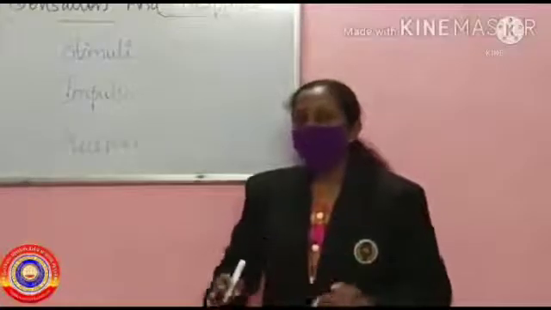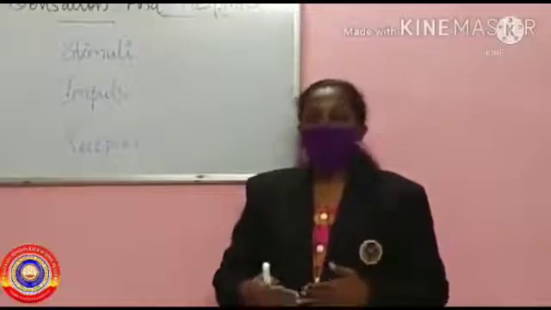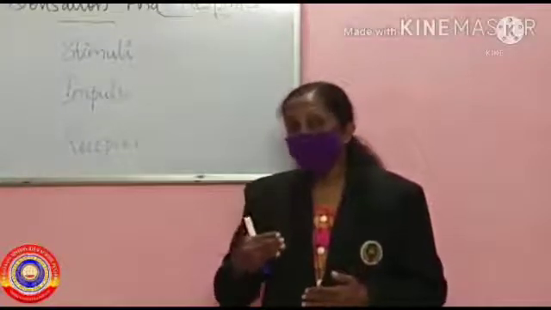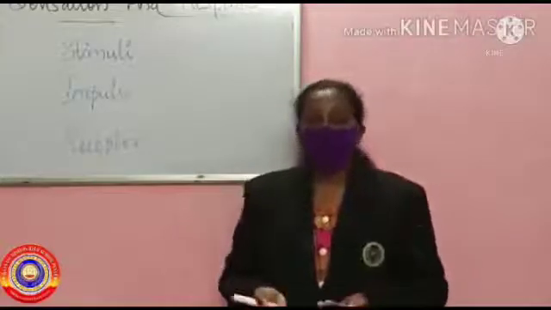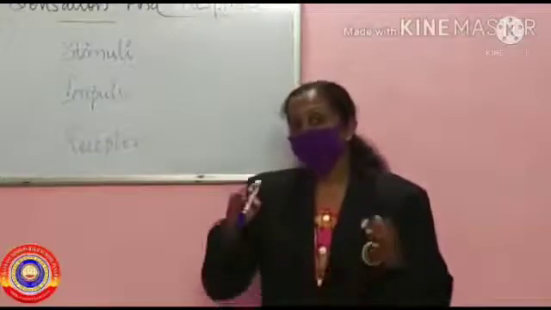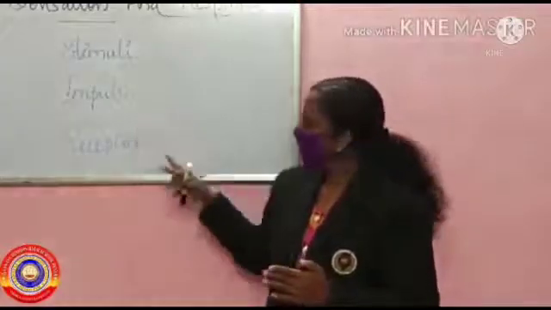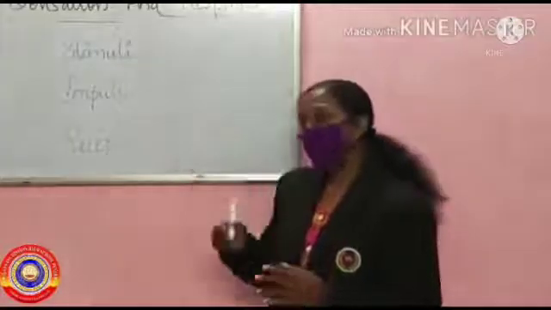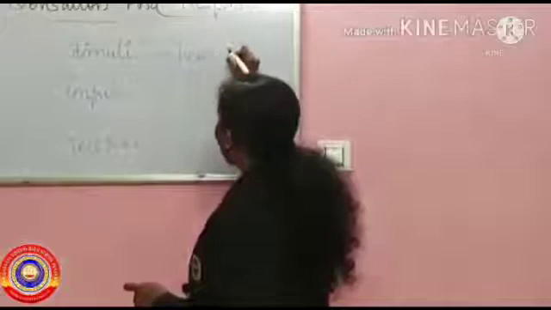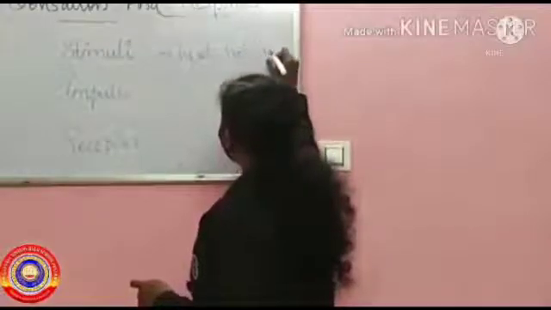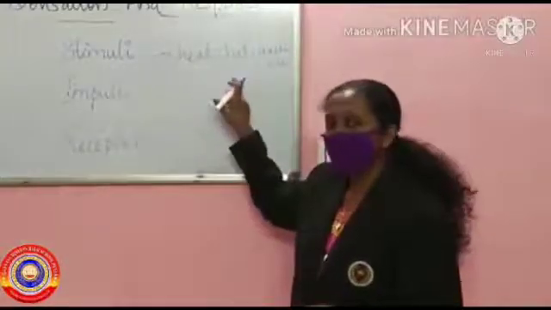So, we completed our first chapter. In this chapter, we learned how messages reach the spinal cord and brain and how the responses take place. Three important words we discussed here are stimuli, impulse, and receptor. Examples of stimuli are heat, hot, touch, etc.